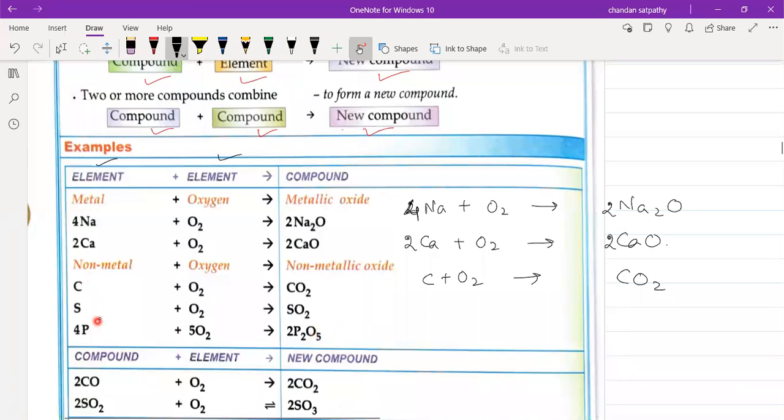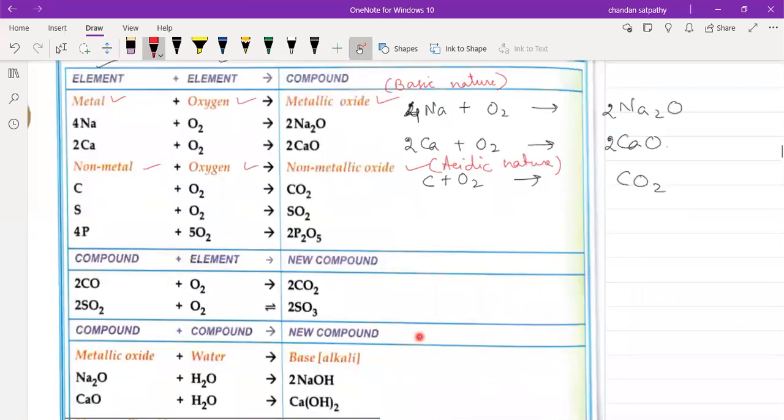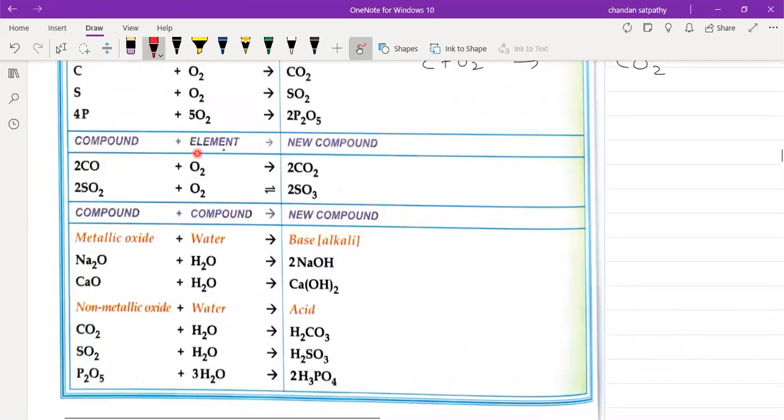Pentoxide means 5 oxide is there. These are examples of non-metals. When they combine with oxygen, they form compounds. When metals combine with oxygen, they form metallic oxides. So metal plus oxygen will give metallic oxide, and non-metal plus oxygen will give non-metallic oxide. Remember that metallic oxides are basic in nature, but non-metallic oxides are acidic in nature.